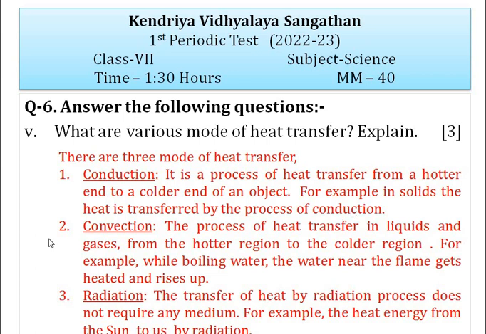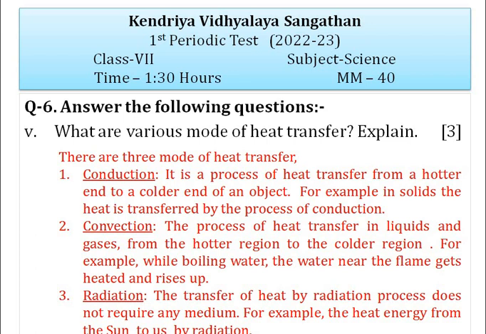The second is convection. Convection is a process of heat transfer in liquids and gases from the hotter region to the colder region. For example, while boiling water, the water near the flame gets heated and rises up. The third one is radiation. The transfer of heat by radiation does not require any medium. For example, heat energy from the sun reaches us by the radiation process.